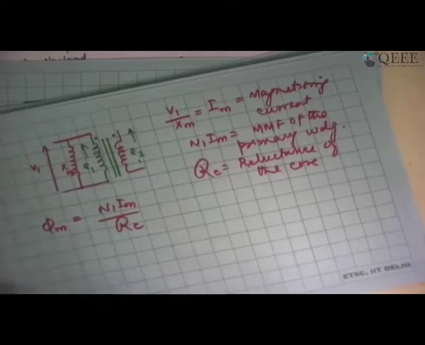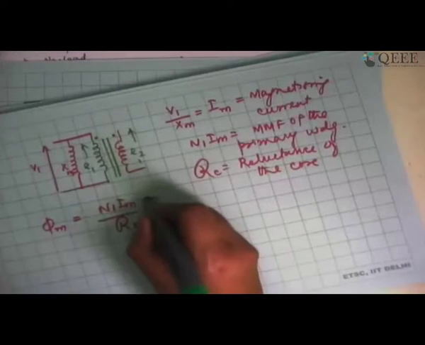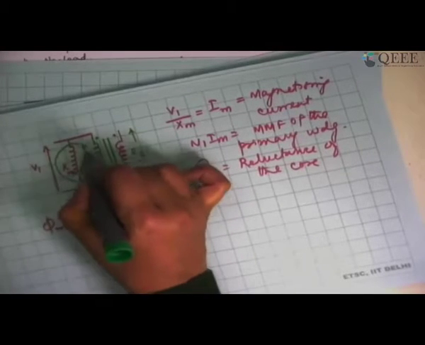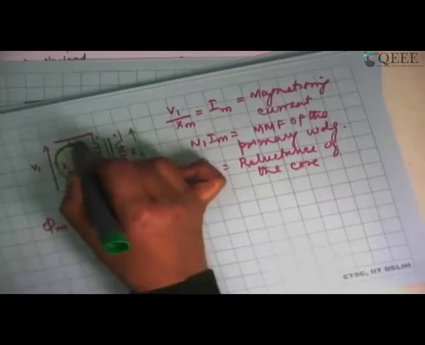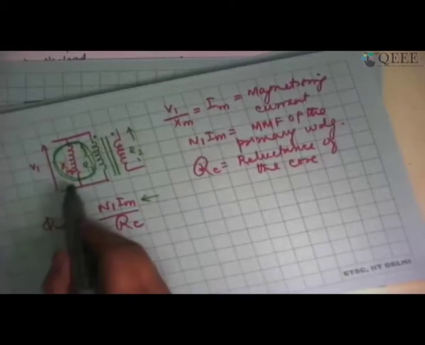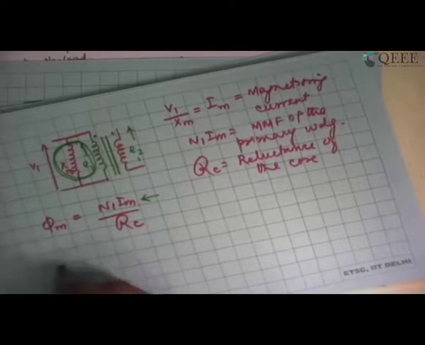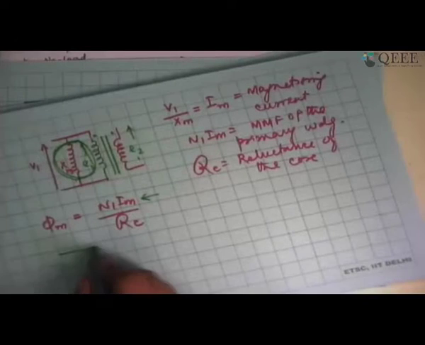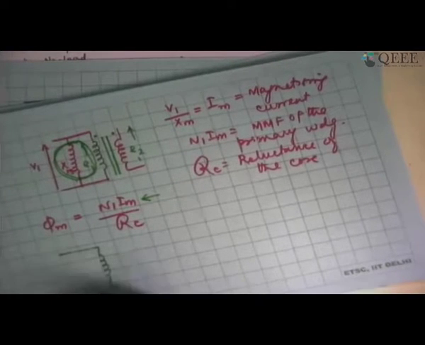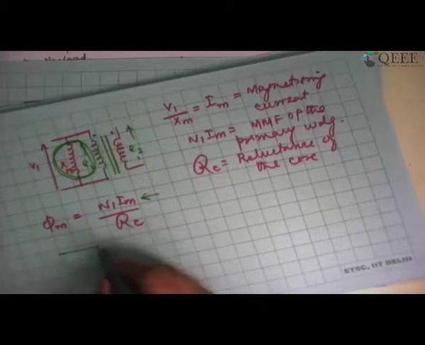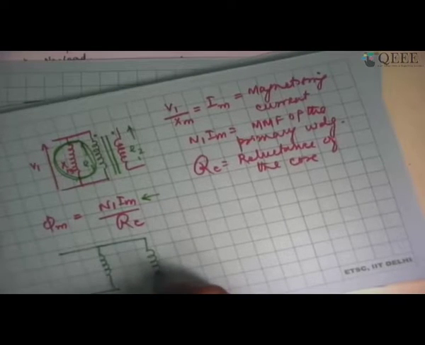Now, I can say that this magnetizing current is equal to V1 by Xm. So I am essentially representing the finite permeability of the core with the help of a reactance, known as the magnetizing reactance. If I draw the equivalent circuit, I should show an Xm here with the ideal primary winding sitting here.